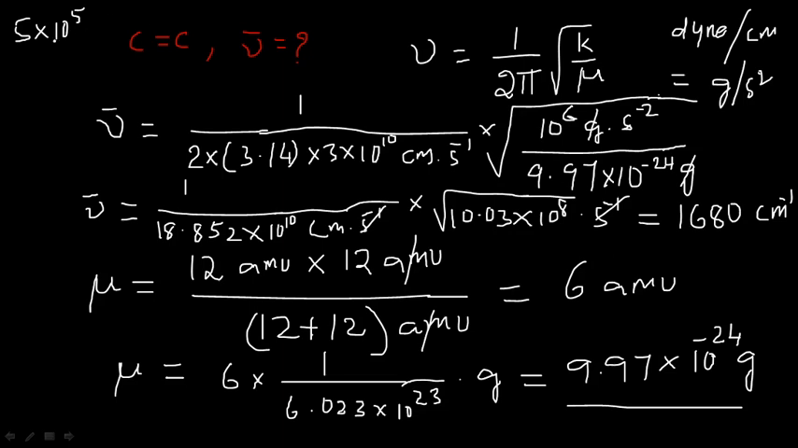If you substitute the known values in the equation, that is 1 by 2 pi c into root of k by mu, you will get the nu bar value for C single bond C. You just find out the nu bar value for C single bond C. This is your work, right? So this is the value that comes out, the answer for the question.